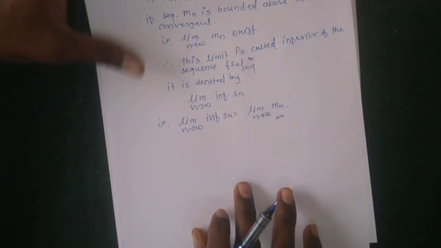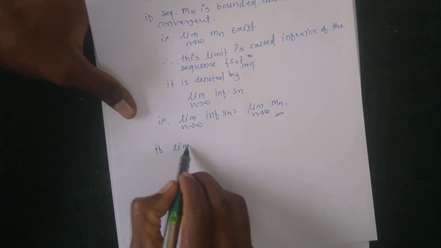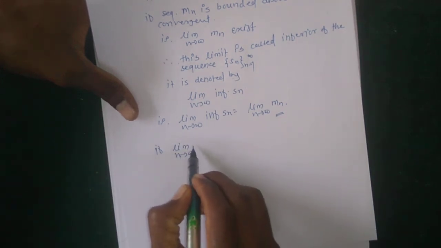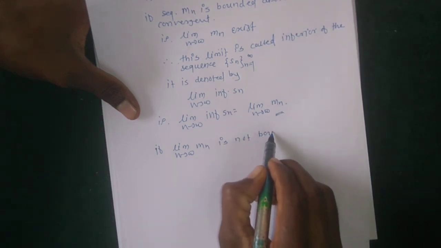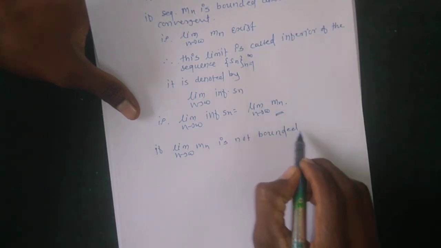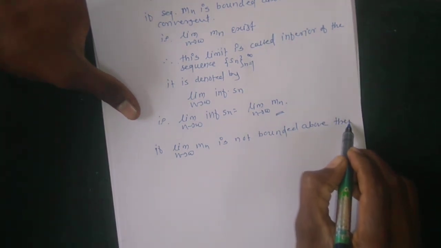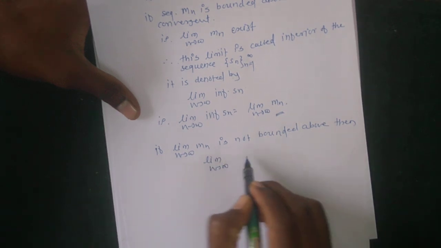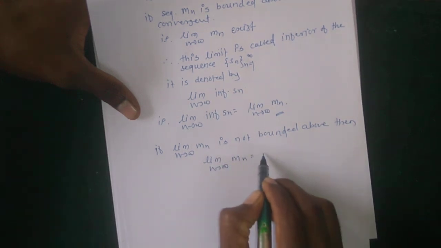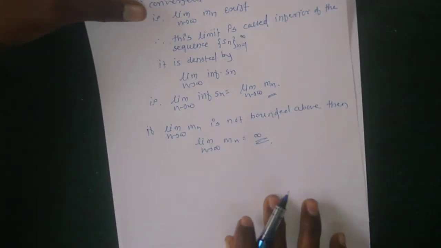That is, if mn is not bounded above, which means it has no limit, then mn is divergent and diverges to infinity. So this is the definition of limit inferior.